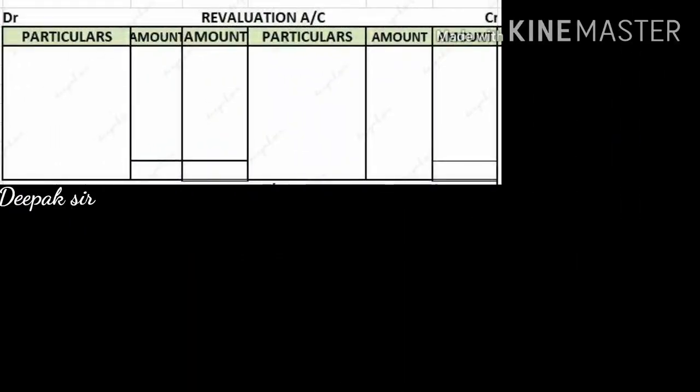Now the screen which you are seeing is the format or specimen of the revaluation account or profit and loss adjustment account. So there are 3 columns on the debit side and 3 columns on the credit side. The first column is particulars, then amount inner column, amount outer column. Same columns are there on the credit side of the revaluation account. Now let us take an example, one problem, and we will see how these revaluation entries are recorded.